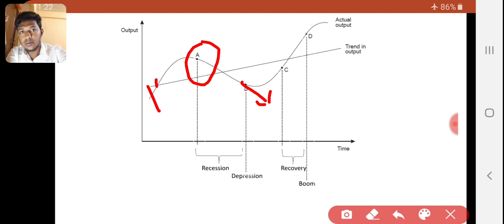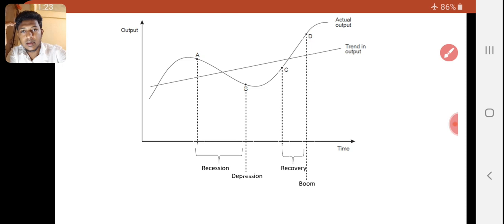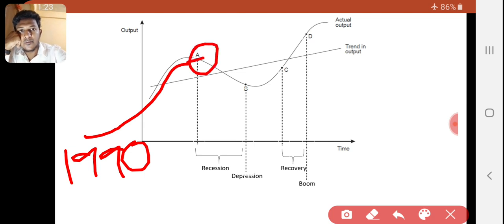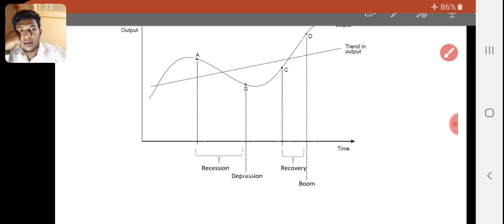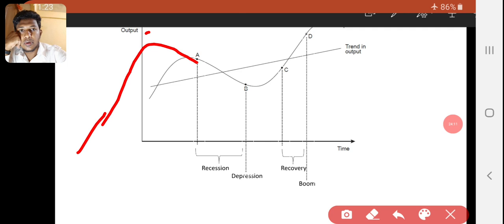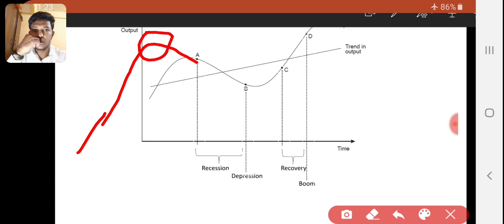For example, take 1990. This may be 1990. From 1990 we touched the maximum point maybe around 2000 or something.